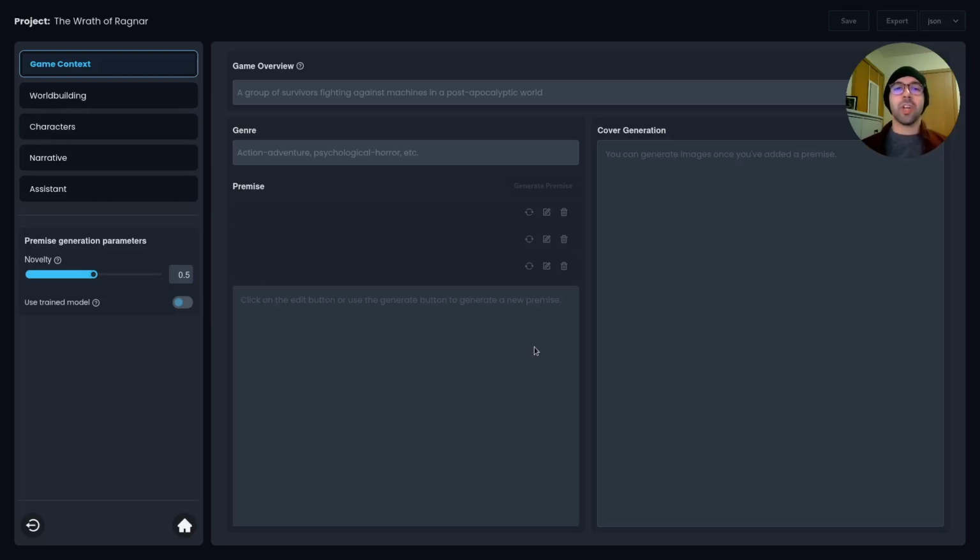So today I want to showcase QuestStudio, which is an AI-powered platform for co-creating narrative. Here we can see the first step, game context. I have a project I created, The Wrath of Ragnar.